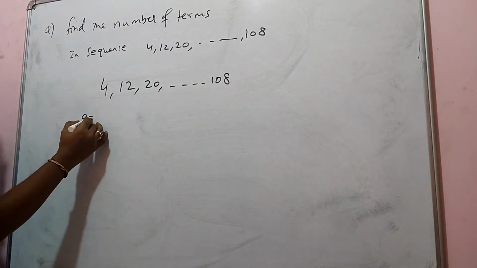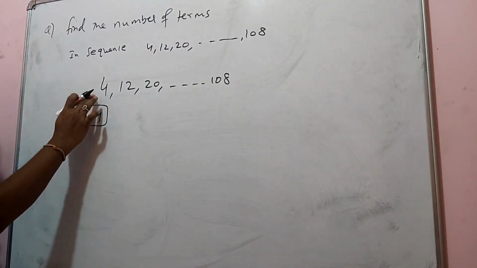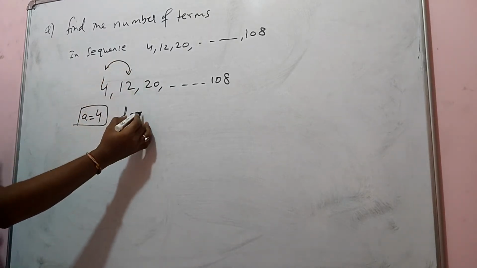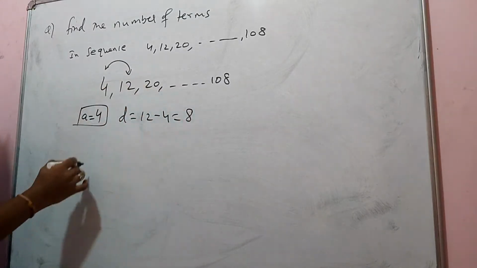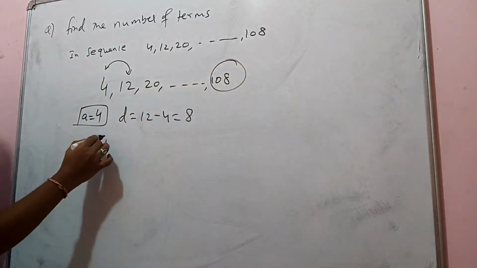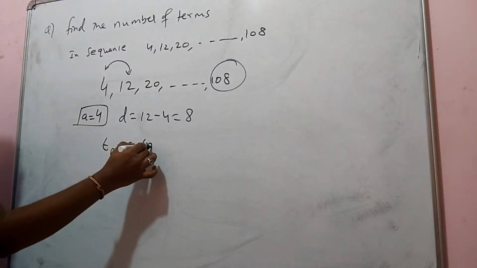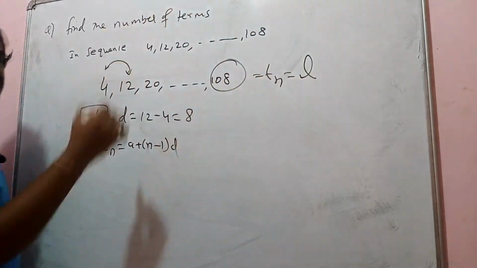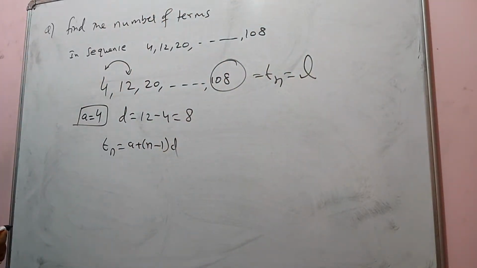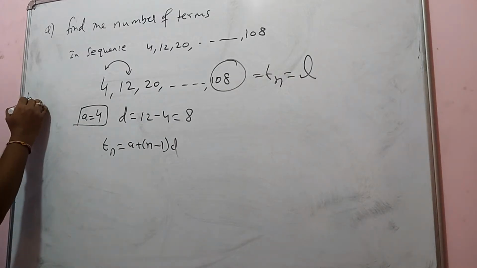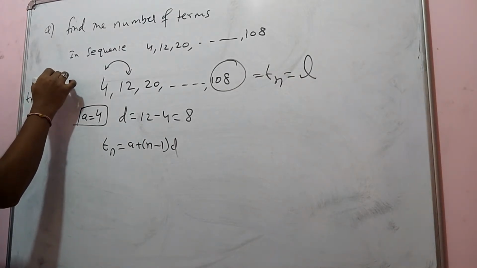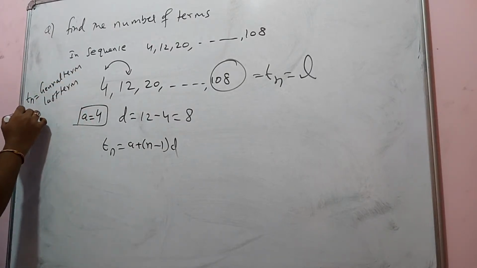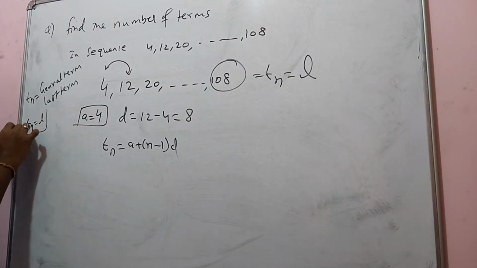A is the first term, so A is equal to 4. D is the common difference, T2 minus T1, that is 12 minus 4, which is 8. Then the last term we call Tn, which is equal to A plus (n minus 1) into D. Tn is also called the general term or last term, denoted by Tn or L. Both are the same.